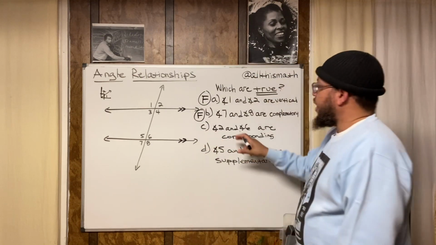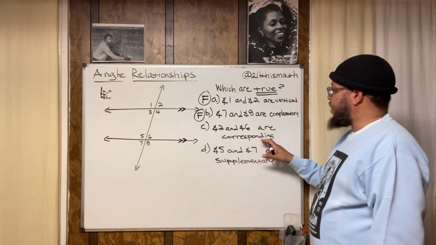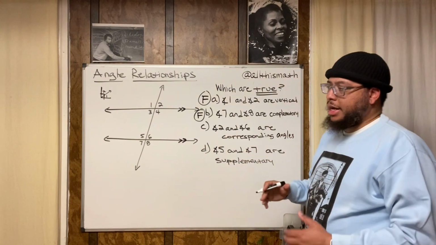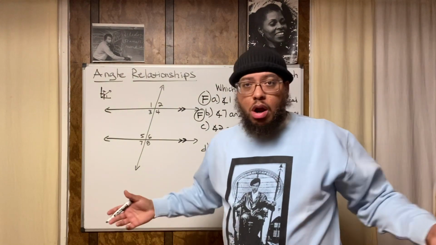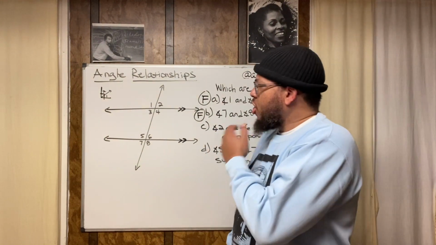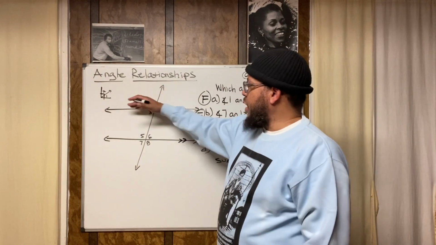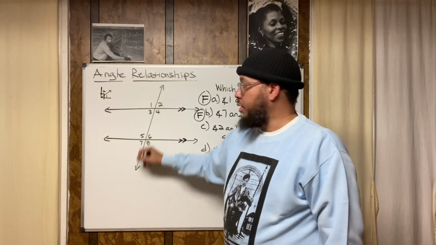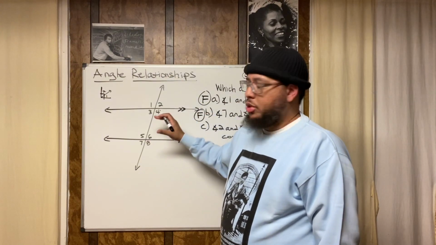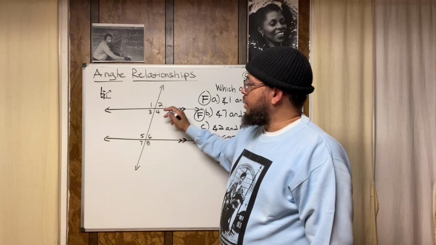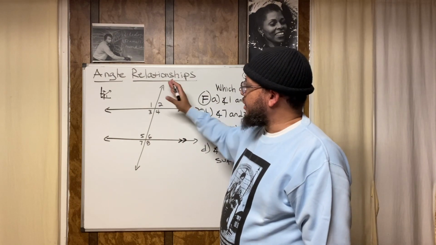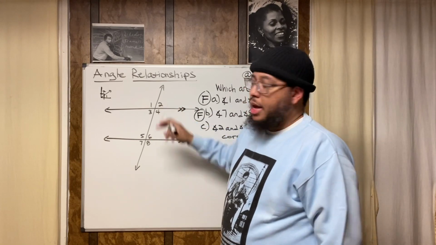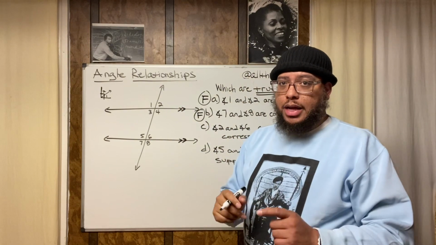Now, choice C. Angle 2 and angle 6 are corresponding angles. Now, another vocabulary term. What are corresponding angles? Corresponding angles are like this. If you ever have a pair of parallel lines and you have a transversal that cuts through the parallel lines, you look at where your angles are. You look at the relationship the angle has with the lines that form the angle. So angle 2 and angle 6 are corresponding angles.